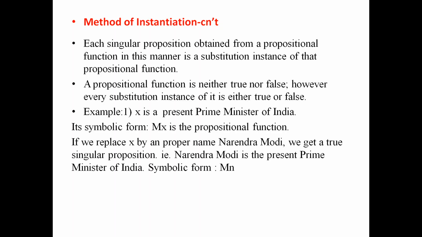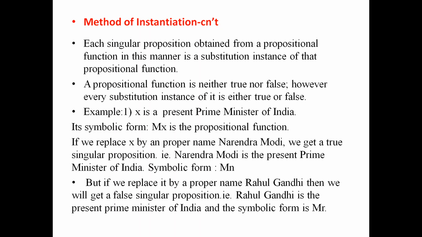If we replace x by the proper name Narendra Modi, we get a true singular proposition, that is, Narendra Modi is the present Prime Minister of India. The symbolic form will be capital M, small n. But if we replace it by the proper name Rahul Gandhi, then we will get a false singular proposition, that is, Rahul Gandhi is the present Prime Minister of India, and the symbolic form is capital M, small r.